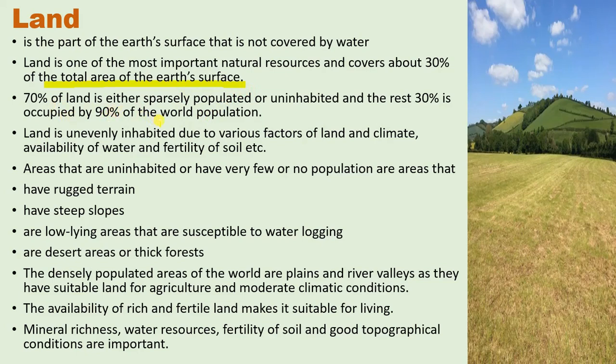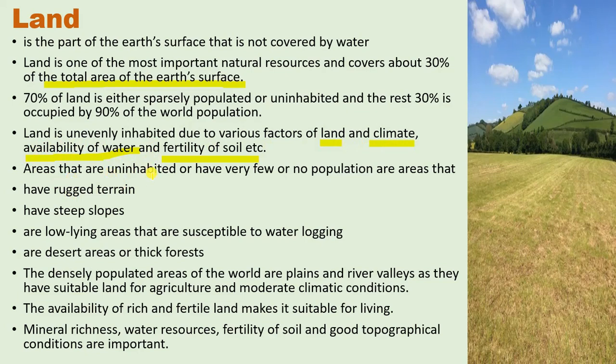So land is very clearly unevenly inhabited due to various factors of land and climate, availability of water, and fertility of soil. So these are affecting the residing of the people in different parts of the world.